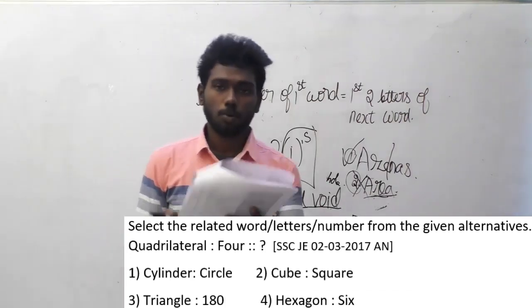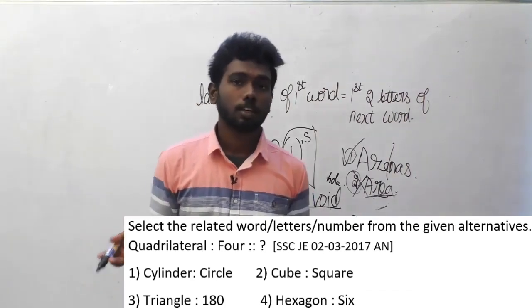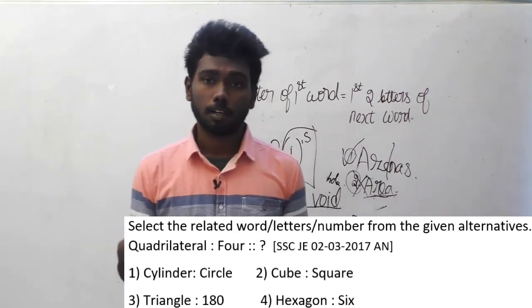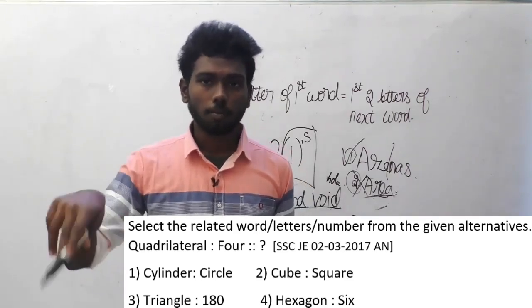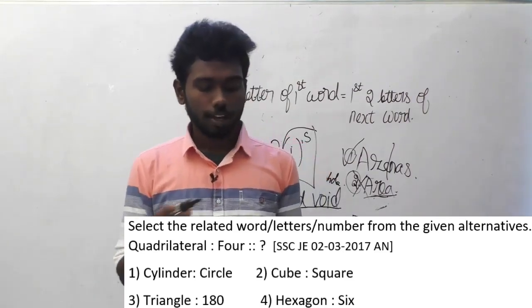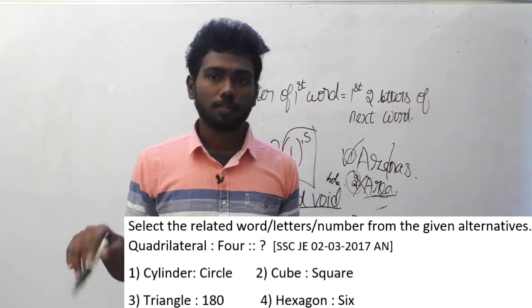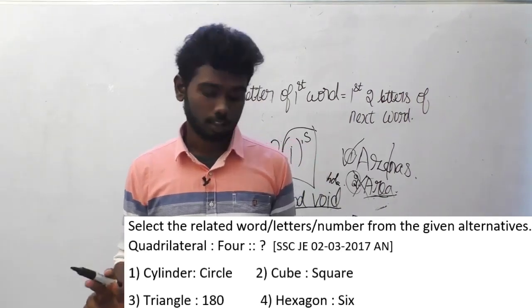Actually, if you try to describe each and every option, you will find that each one might be the correct one. Cylinder is to circle: the top surface of the cylinder is obviously circular, so you may think this is the answer. Cube is to square: the top surface of a cube may be square shaped. You may think this may be the answer, but this is not the answer too.